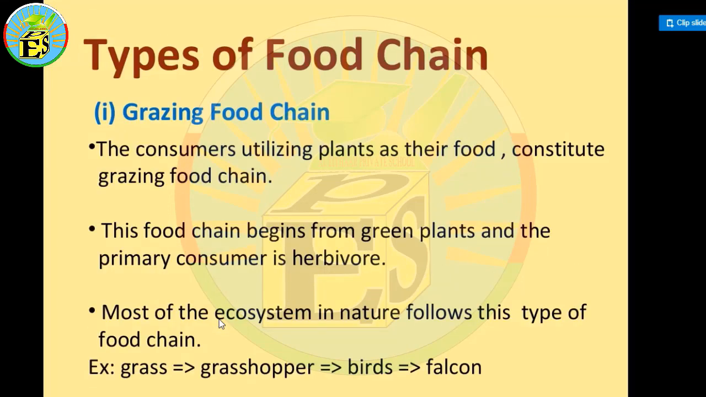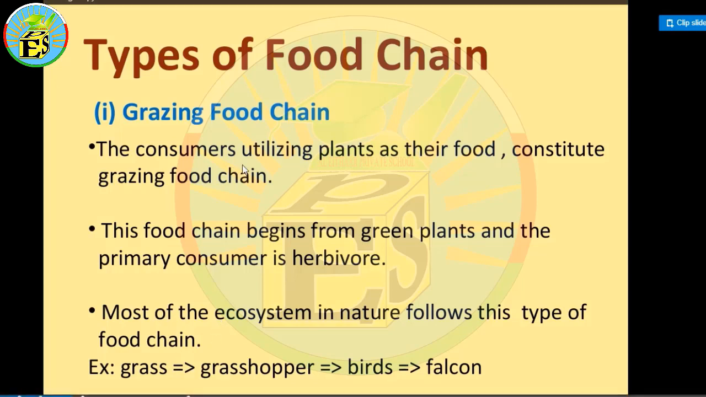Now it comes to the types of food chain. The first type of food chain is the grazing food chain. The consumers utilizing plants as their food constitute the grazing food chain. This food chain begins from green plants, and the primary consumer is a herbivore. Herbivore means the organism which only eats plants. Most of the ecosystems in nature follow this type of food chain.